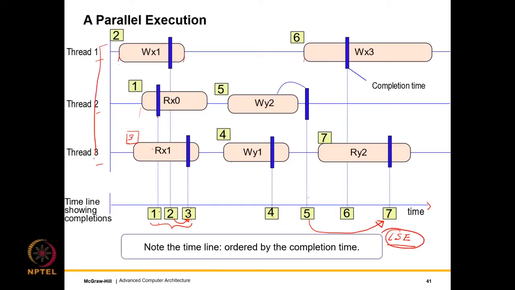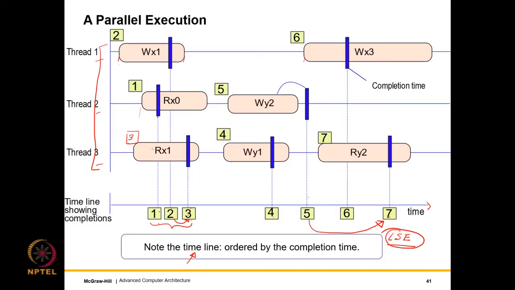So we have a parallel execution at the top. We ordered them by their completion time, so we are assuming that we somehow know what the completion time is. So it becomes a sequential execution, and we are very happy with it because it is legal also. All right, so let's not look too much into it. Let's keep going. What you need to note is the timeline where it is ordered by the completion time. This is an important point to note. We will keep on revisiting this.